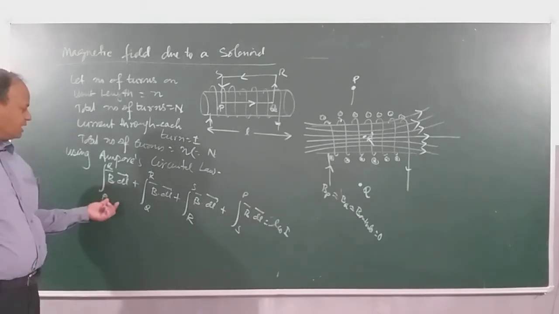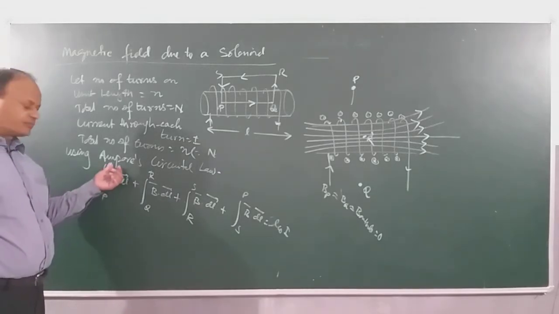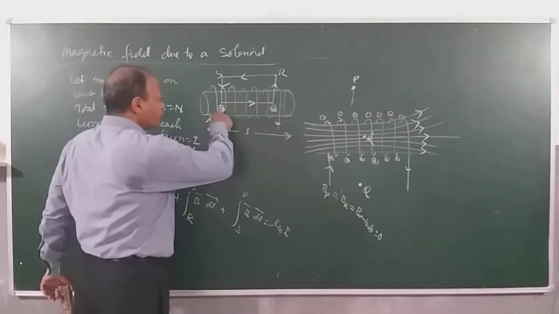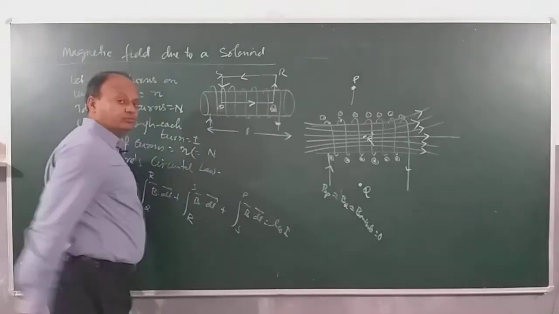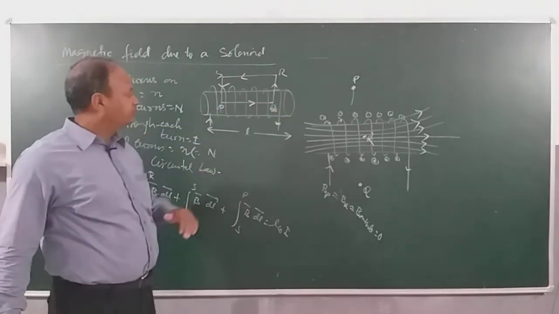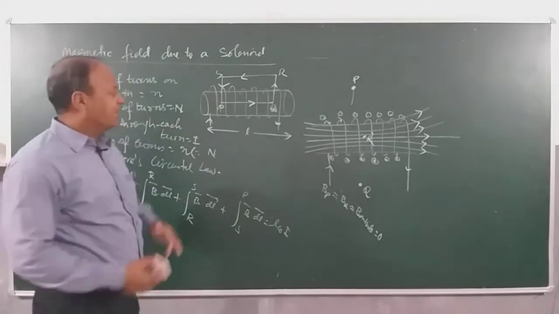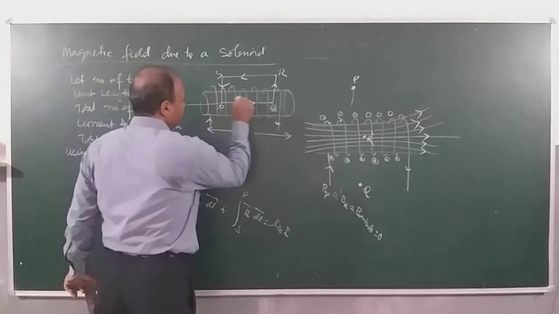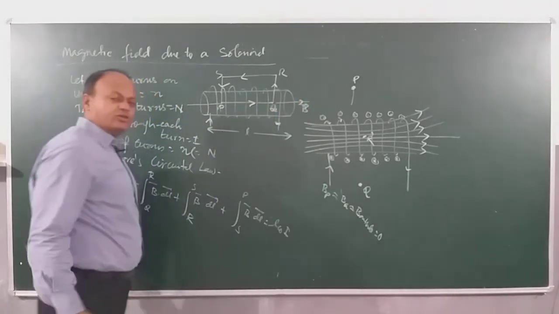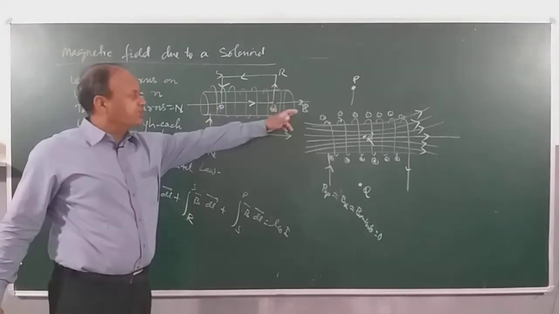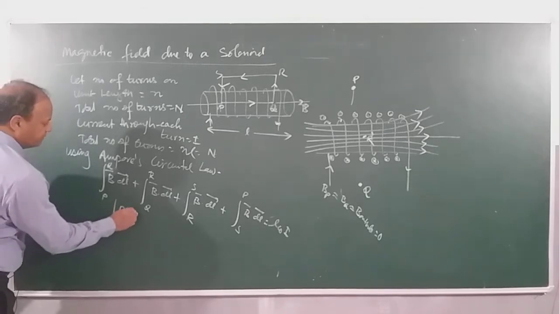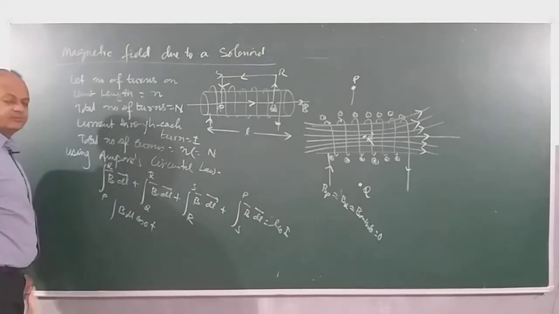Let's evaluate how much is B·dl from P to Q. As I go from P to Q, dl is along PQ, and the magnetic field inside is also along the axis. This is B. That means as I move along PQ, the angle between dl and B is 0. So I will be writing here B dl cos 0, plus.